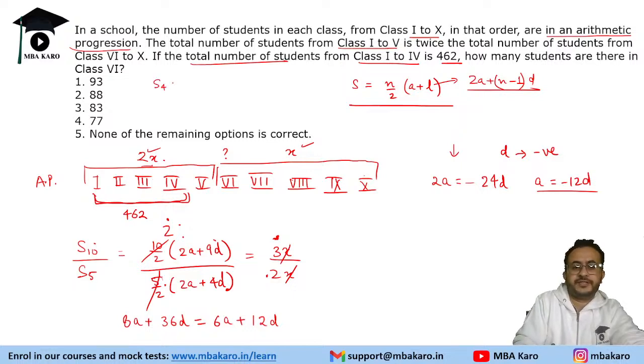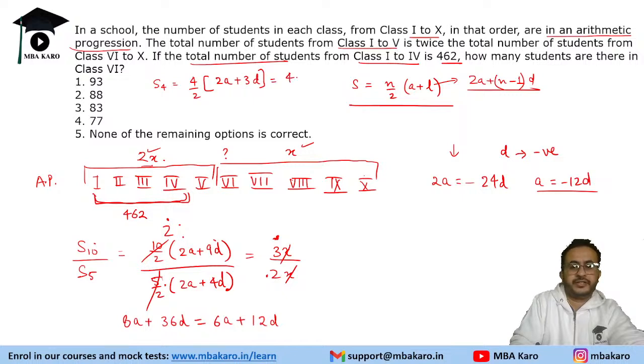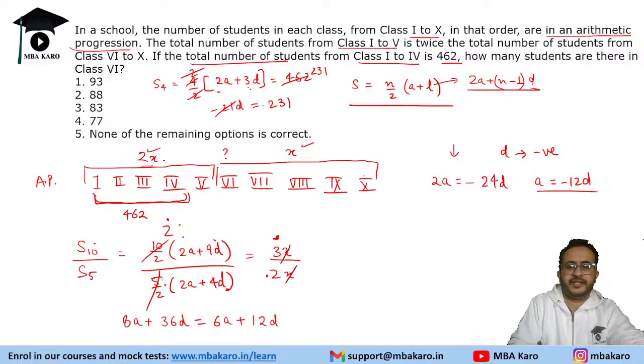So the sum of 4 terms is 4 by 2, 2a plus 3d, and that is equal to 462. So 2 times becomes 231, and 2a will be minus 12d. So we can replace a by minus 12d. We will get minus 24 plus 3, minus 21d is equal to 231. When we divide, we will get d is equal to minus 11. So it is divisible by 11. So d is equal to minus 11.